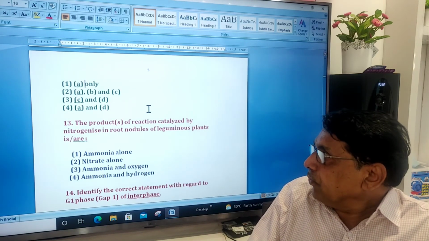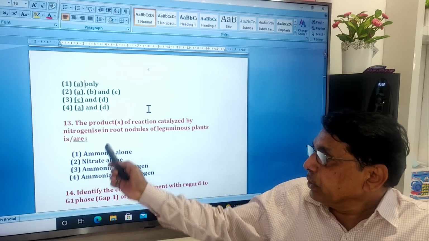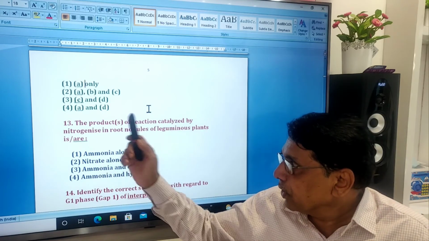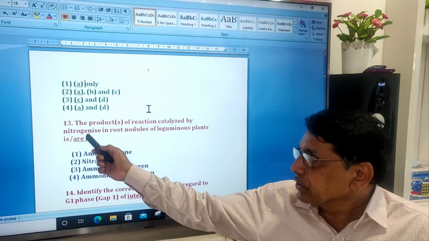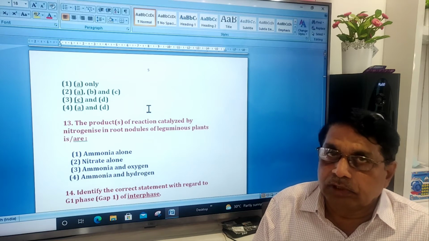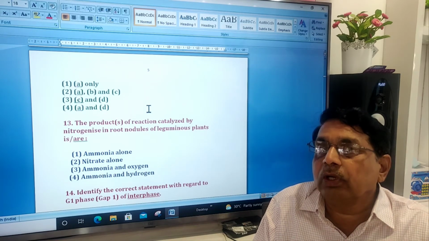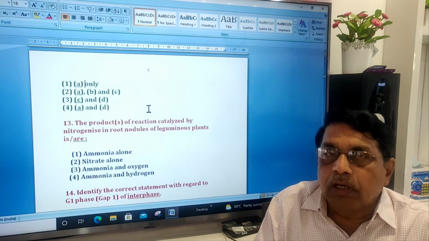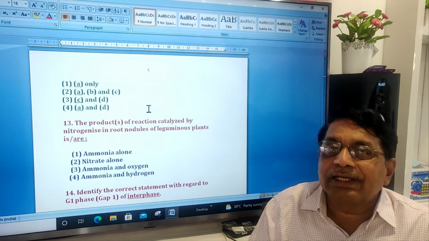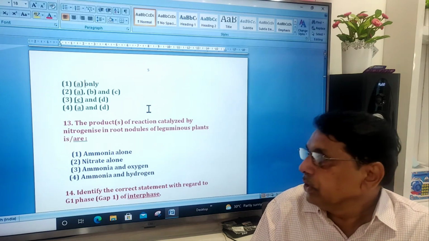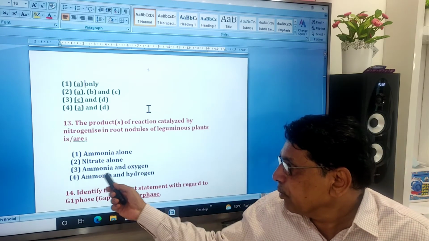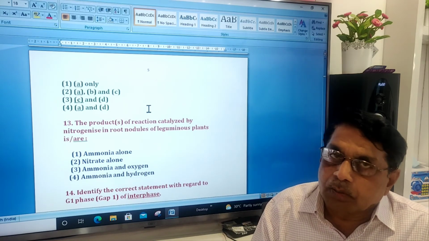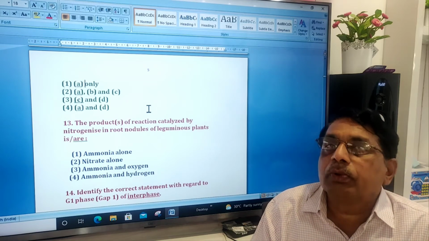The products of the reaction catalyzed by nitrogenase in root nodules of legume plants. The nitrogenase enzyme fixes the atmospheric nitrogen into ammonia. At the time of ammonia production, another substance will be produced, that is hydrogen. So therefore, the correct answer is ammonia and hydrogen. Besides ammonia, hydrogen is also produced.